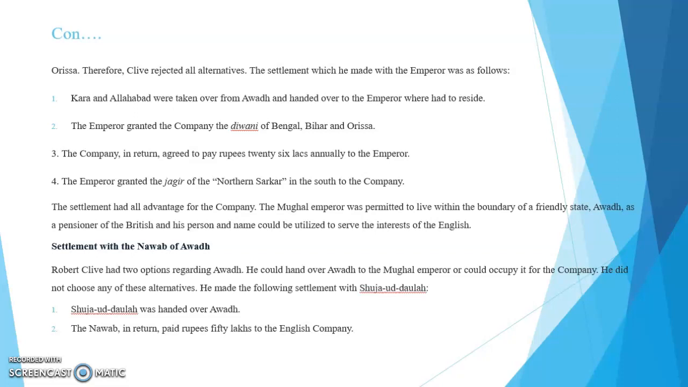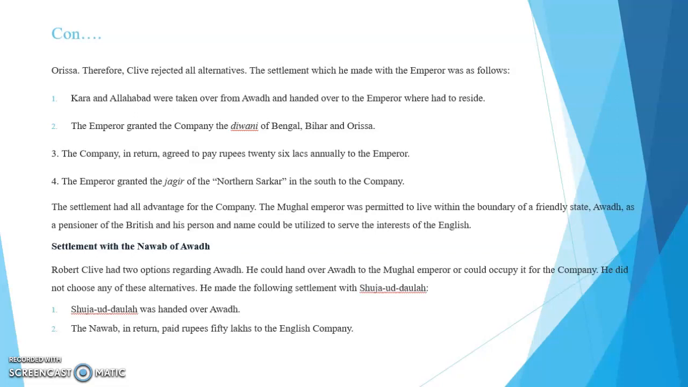First, Kara and Allahabad were taken over from the Nawab of Awadh and handed over to the emperor, where he had to reside. Second, the emperor granted the company the Diwani of Bengal, Bihar, and Orissa. Third, the company in return agreed to pay rupees 26 lakhs annually to the emperor. Fourth, the emperor granted the Jagir of the northern Sarkar in the south to the company.